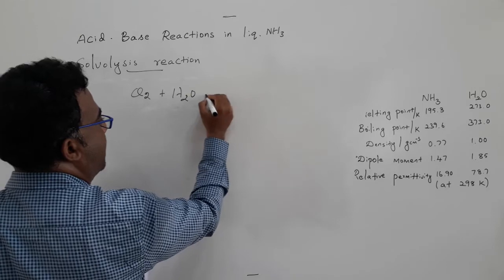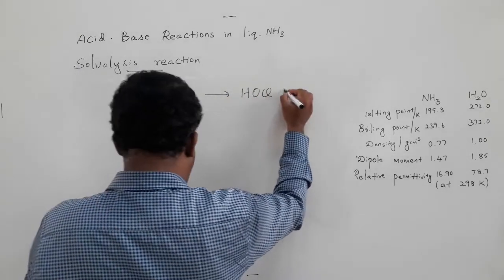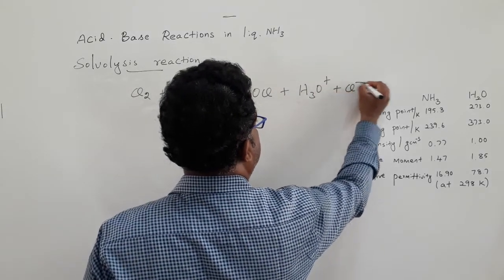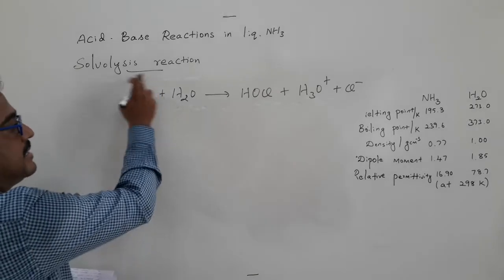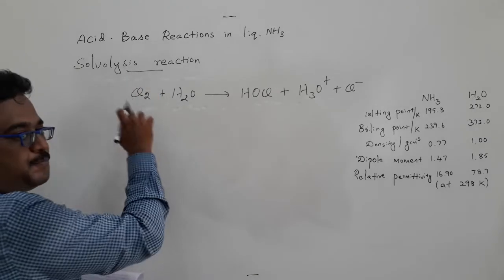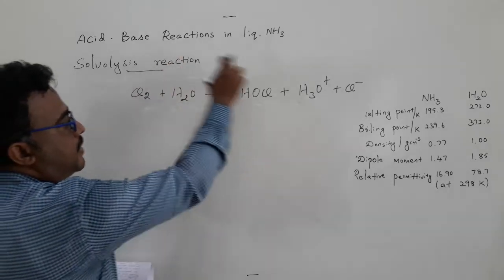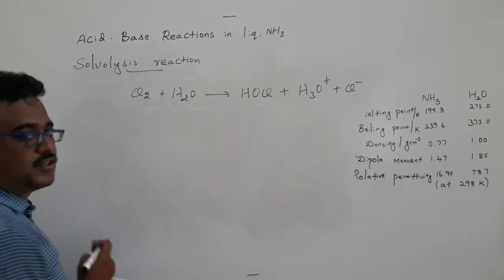So if you compare with water, what happened? Hypochlorous acid can form plus H3O+ Cl-. Similarly, such kind of reaction can happen. For example, in this case, the chlorine molecule was disproportionated. It is a kind of disproportionation reaction. Chlorine will be converted to +1 and -1. Both species were generated in this reaction medium.